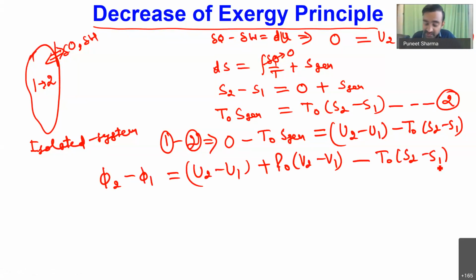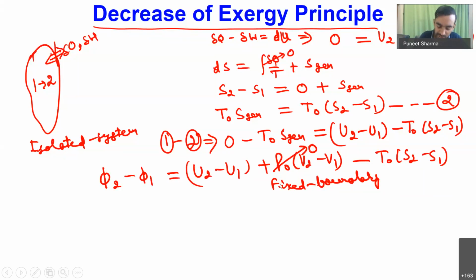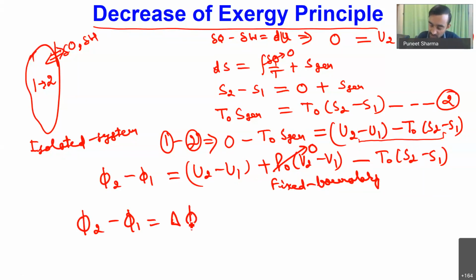If I consider this isolated system to have a fixed boundary, then the P naught times V2 minus V1 quantity will be equal to 0. So for a fixed boundary system, phi2 minus phi1 will be equal to U2 minus U1 minus T naught times S2 minus S1. This quantity on the right hand side of the equation I can call phi2 minus phi1, which is the change in exergy content of this isolated system. So the change in exergy content of this isolated system is equal to minus T naught times S generation.